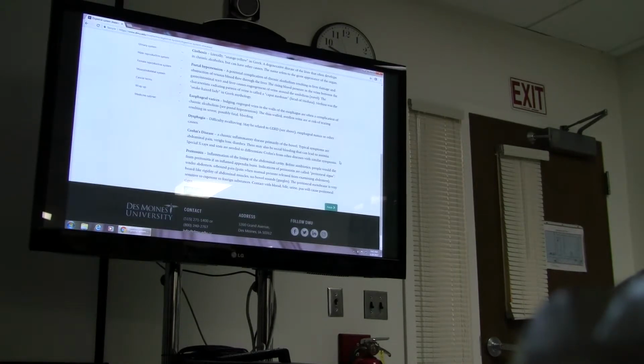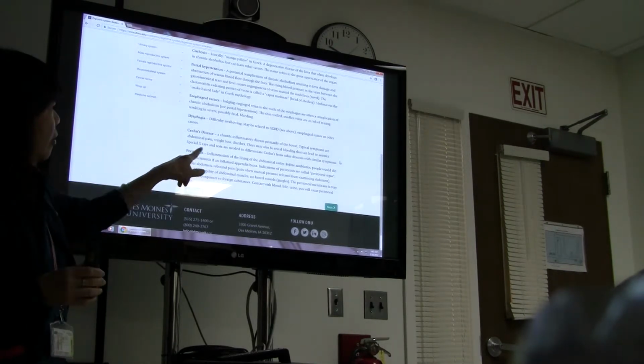Crohn's disease and peritonitis, those are all chronic inflammatory diseases of the GI tract. Okay. Peritonitis is abdominal inflammation, all right? Peritonitis.